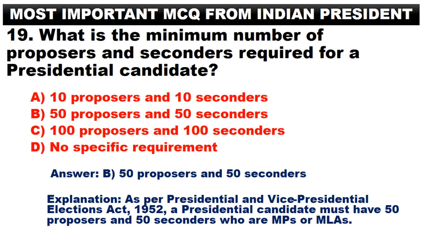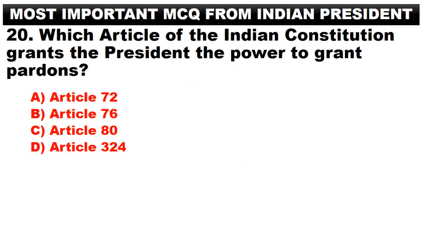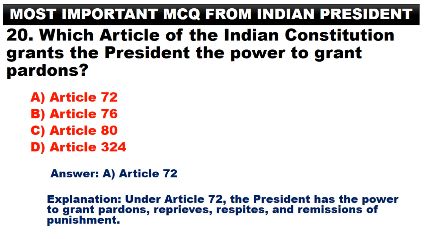Which article of the Indian Constitution grants the President the power to grant pardons? A. Article 72. B. Article 76. C. Article 80. D. Article 324. Answer. A. Article 72. Under Article 72, the President has the power to grant pardons, reprieves, respites, and remissions of punishment.